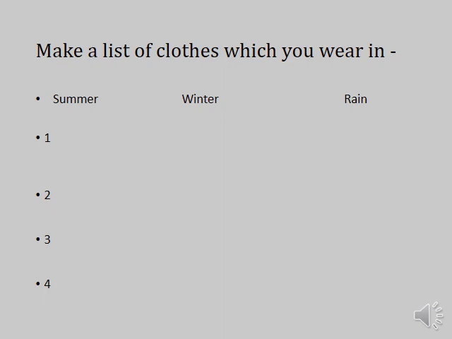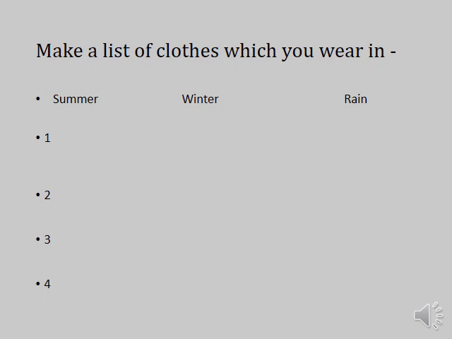Next we discussed different clothes. We wear different clothes like shirts, pants, shorts, skirts, sarees, blouse, etc. Men and women wear different kinds of clothes. After that we discussed different clothes in different seasons.